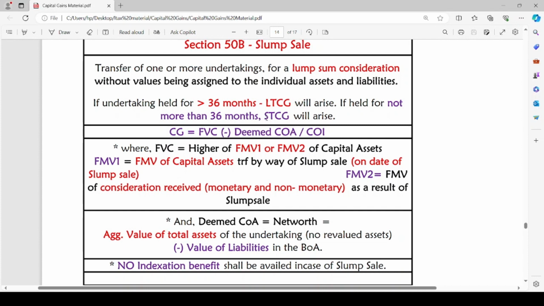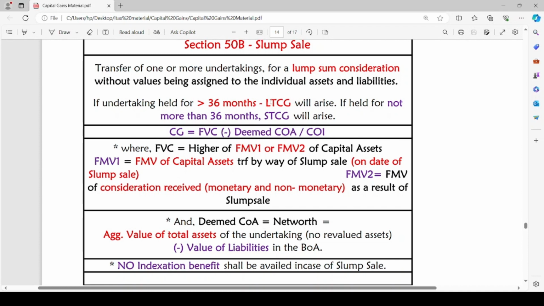If undertaking is held for more than 36 months, the long-term capital gains will arise on such transfer. If it is held for not more than 36 months, short-term capital gains will arise. The general rule: if the period of holding is more than 36 months, it will be LTCG; if it is not more than 36 months, it will be STCG on transfer of such undertaking.